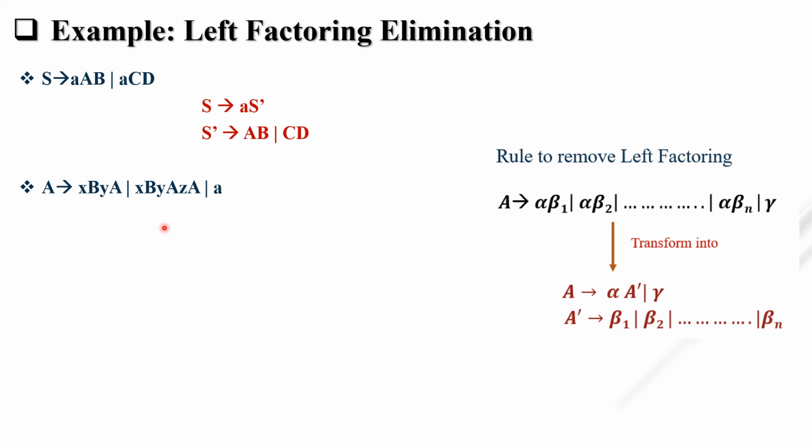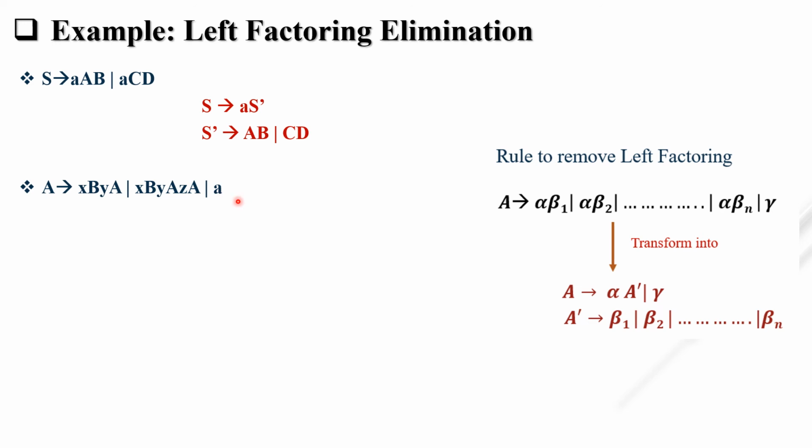Here you can see that the longest common prefix is X, B, Y. This alternative A does not start with small x. That's why this is considered as gamma. So this is our gamma.